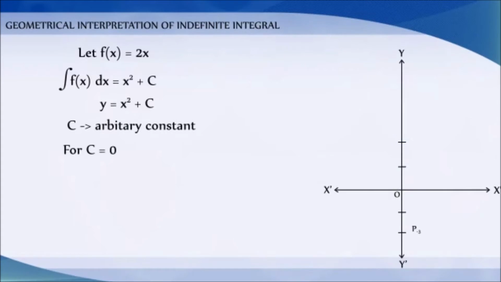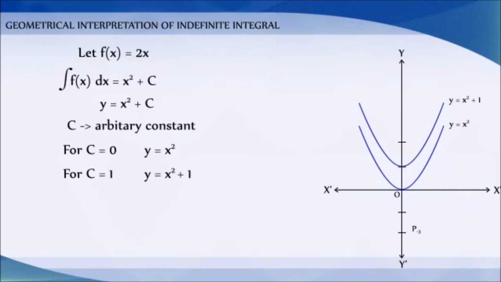Now, for c = 0, we get y = x², which is a parabola with vertex at origin and axis y-axis. For c = 1, y = x² + 1, which is again a parabola with vertex (0, 1) and axis y-axis. c = -1 represents a parabola y = x² - 1 whose vertex is (0, -1).